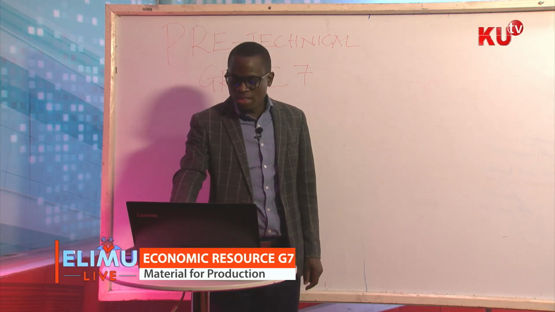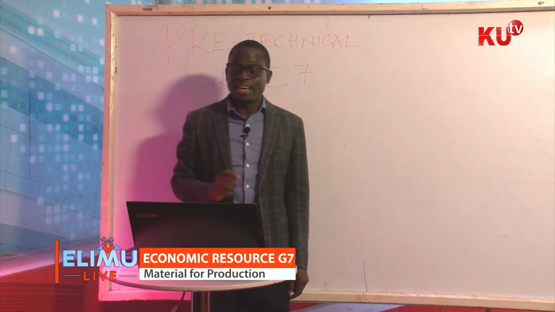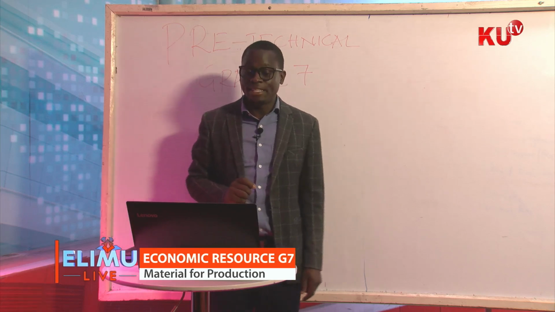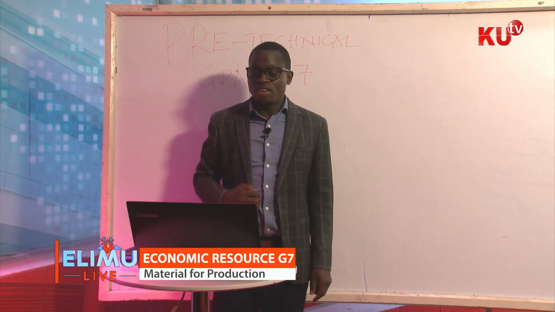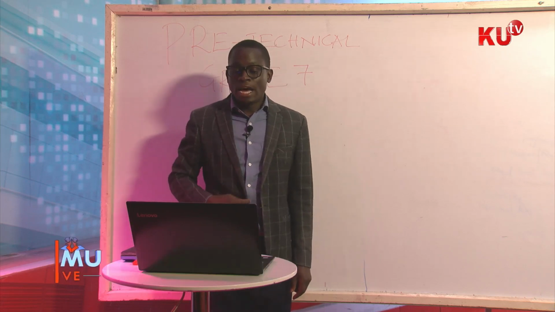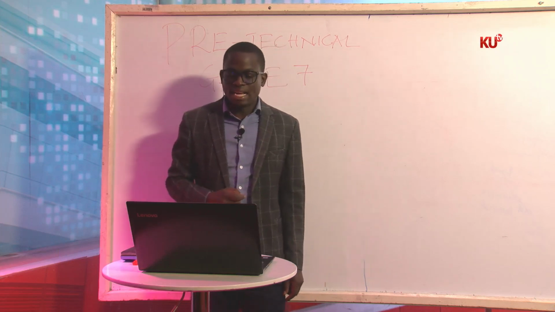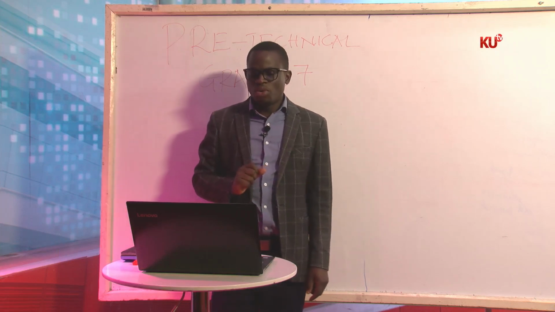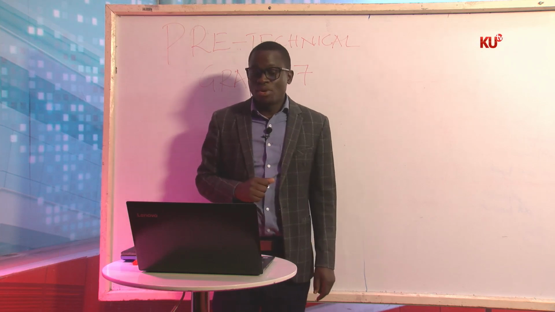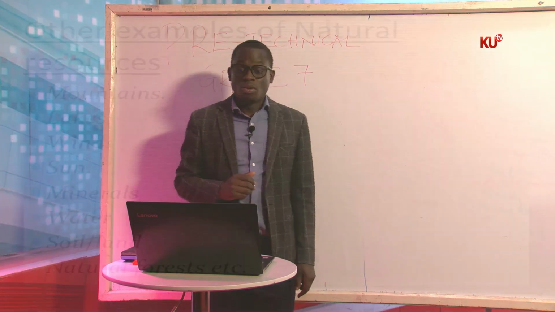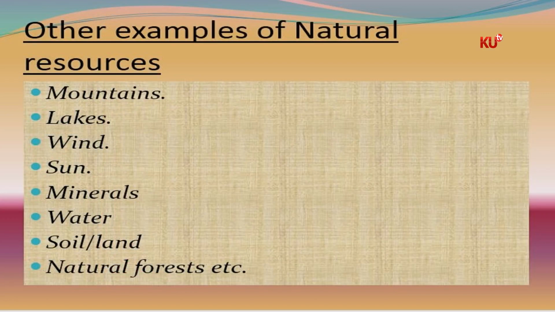Let's continue with these natural economic resources. Other examples of natural economic resources. We have talked about the river, and it has been displayed. We also have mountains, lakes, wind, sun, minerals, water, soil or land, natural forests.